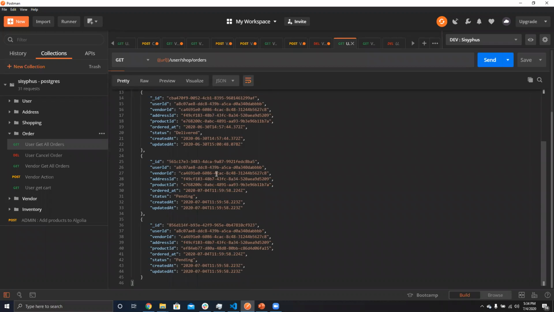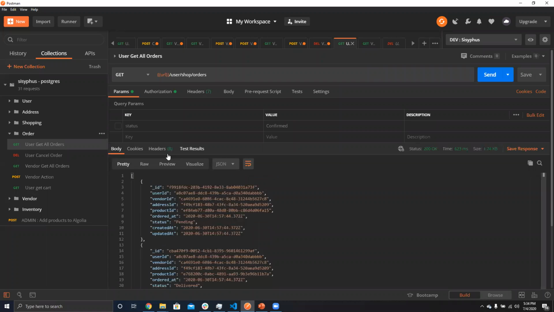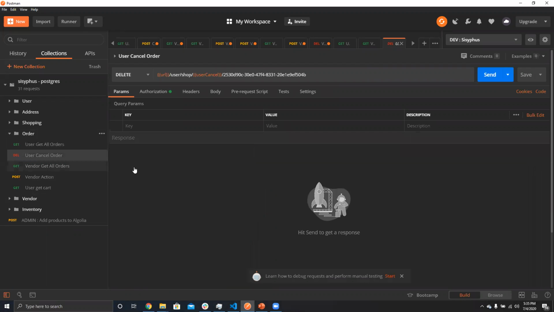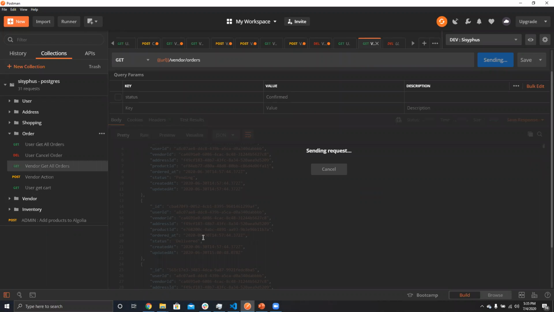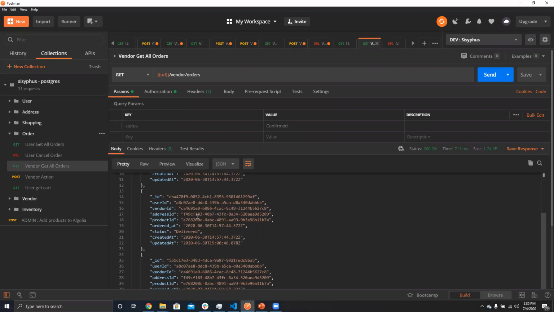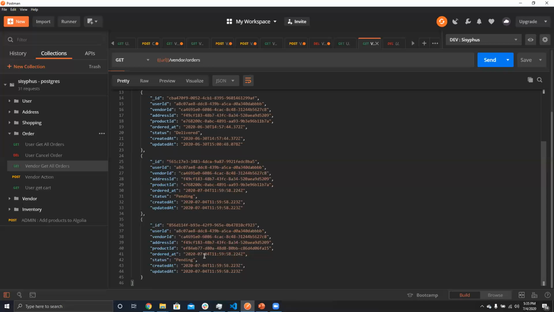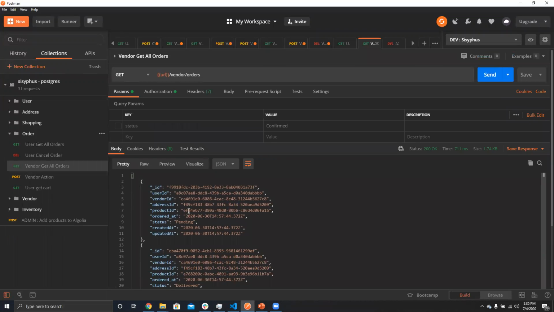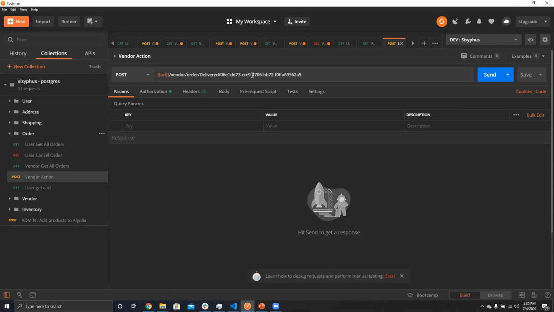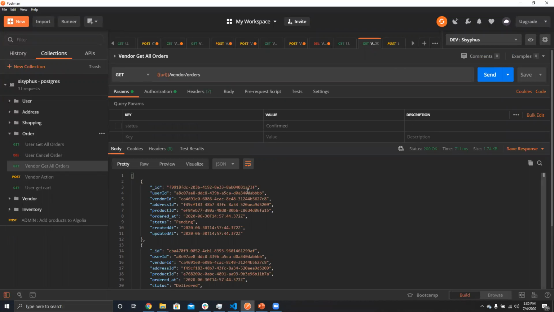So he has some delivered orders already because some of the products are delivered, and then pending orders also. So we just have to go to the vendor orders and then search around. Okay, the vendor also has orders, specified orders, and the pending orders are there. So the vendor needs to take action here. So we just have to copy the particular ID